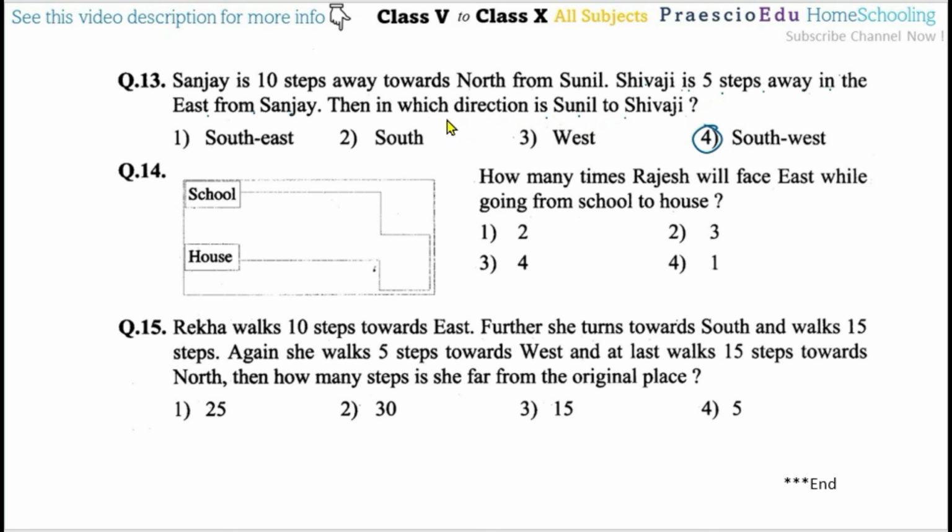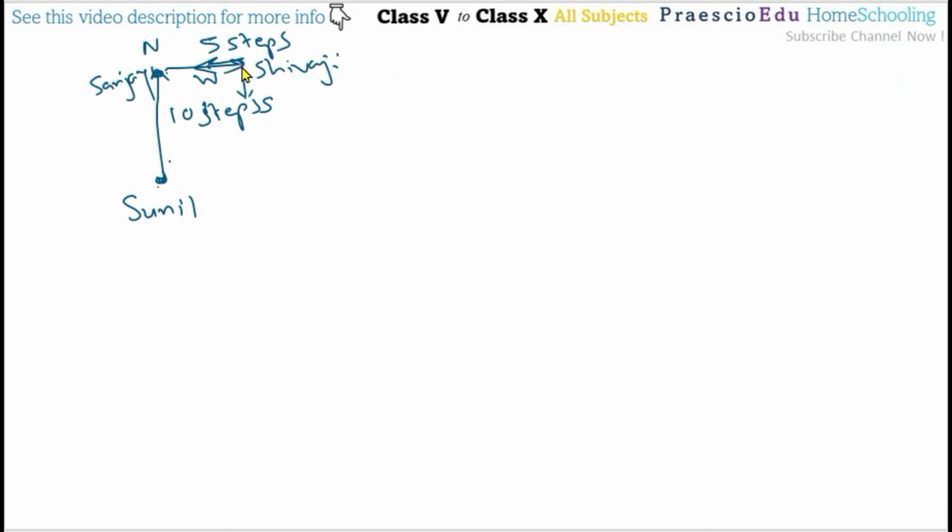So here, which direction is Sunil from Shivaji means that from Shivaji's position, we count Sunil's direction, meaning Shivaji is at the center of the directions. Now here north and here east, here south and here west. So from Shivaji, Sunil's direction is southwest.